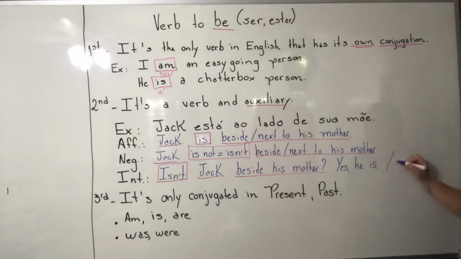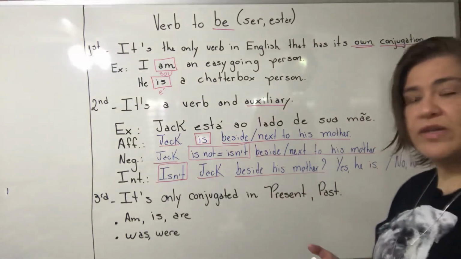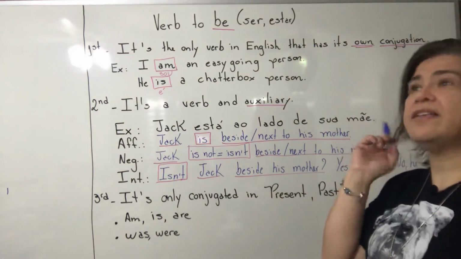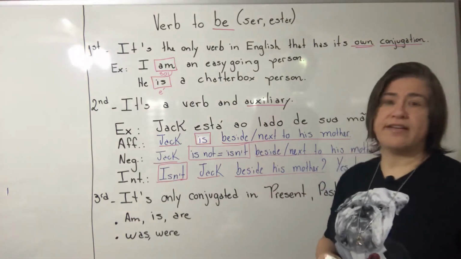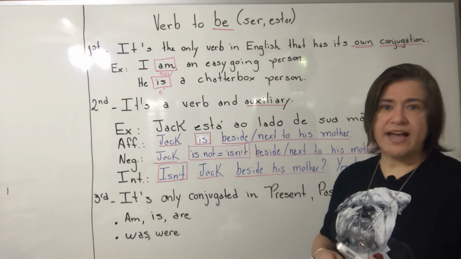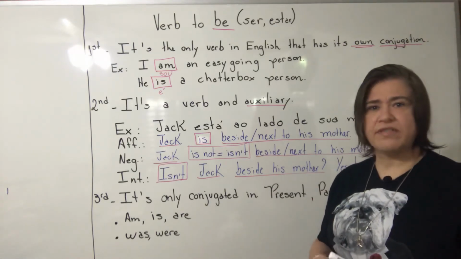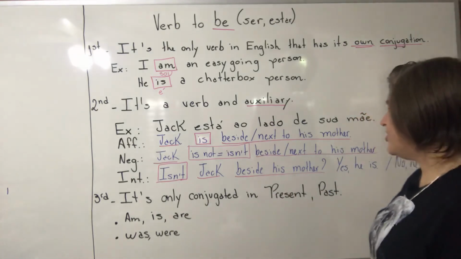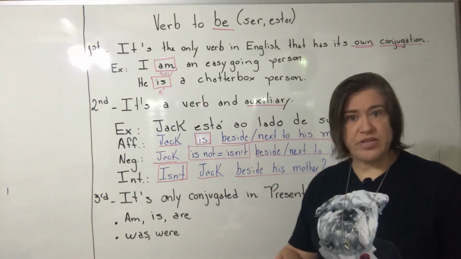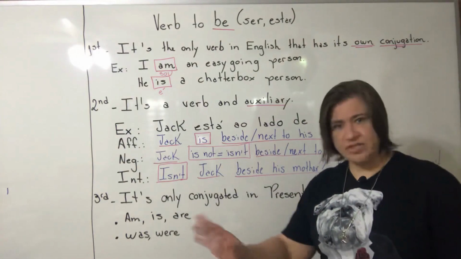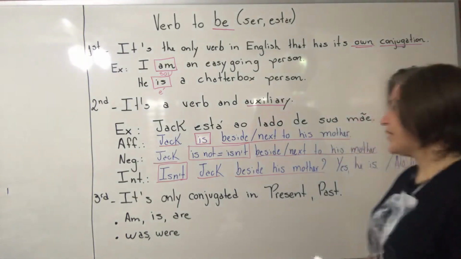Auxiliary. Or no, he isn't or is not. It's your preference if you want is not or isn't. Teacher, what's the difference? When we say is not, you emphasize that it is negative. For example, isn't Jack beside his mother? No, he is not. So you see, no, he isn't. Just an answer, all right?